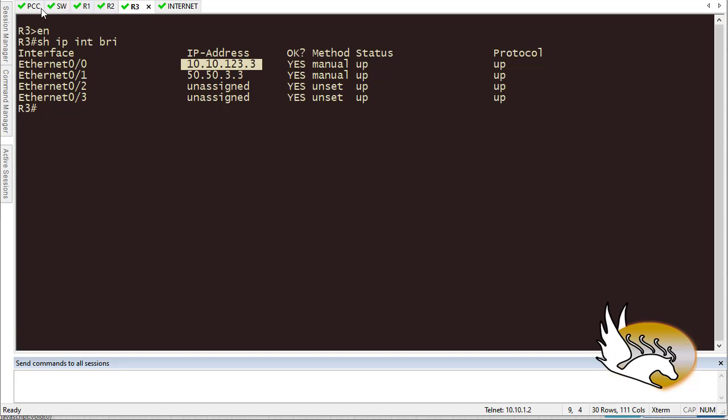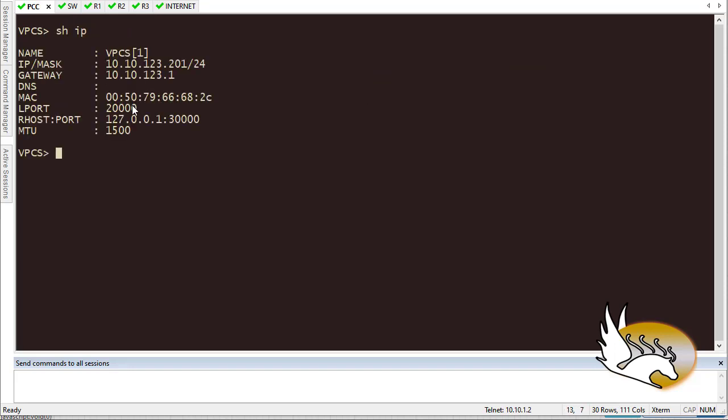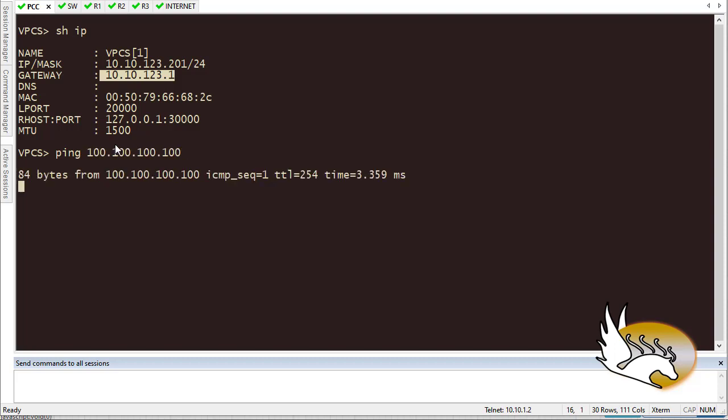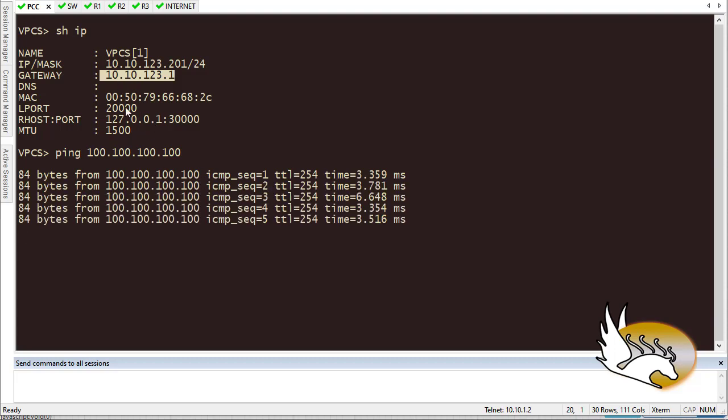Before doing this, let's go to the PC, and I'm going to show you the PC configuration. If I type show IP on this virtual PC, you can see that it has an IP address in the range of 10.10.123, and its gateway is router 1. If router 1 fails for some reason, this is not going to be able to get to the internet. Right now, of course, the internet is available. You see that this is a prefix on the internet, and it is pingable. That is because router 1 is working just fine.